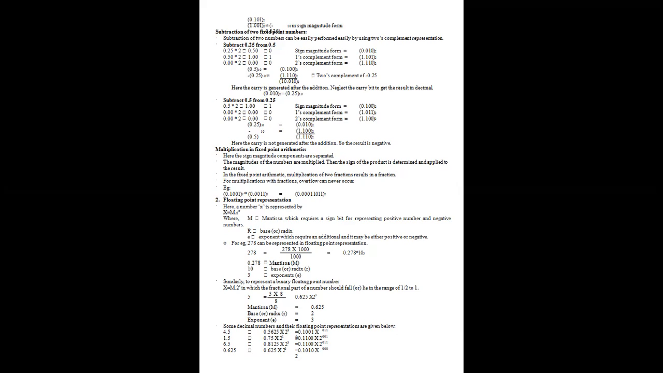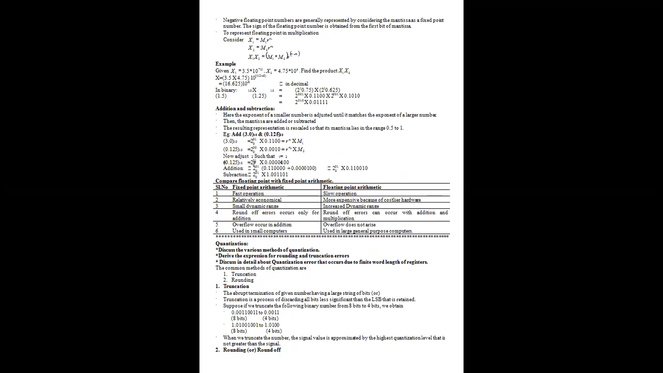Similarly, for the representation of a binary floating point number, x equals M into 2 to the power of E, in which the fractional part should lie in the range of 1 by 2 to 1. So 5 is equivalent to 0.625 into 2 to the power of 3. So we have a mantissa, a base or radix, and an exponent. Then there is the negative floating point number representation with respect to the sign of the value.